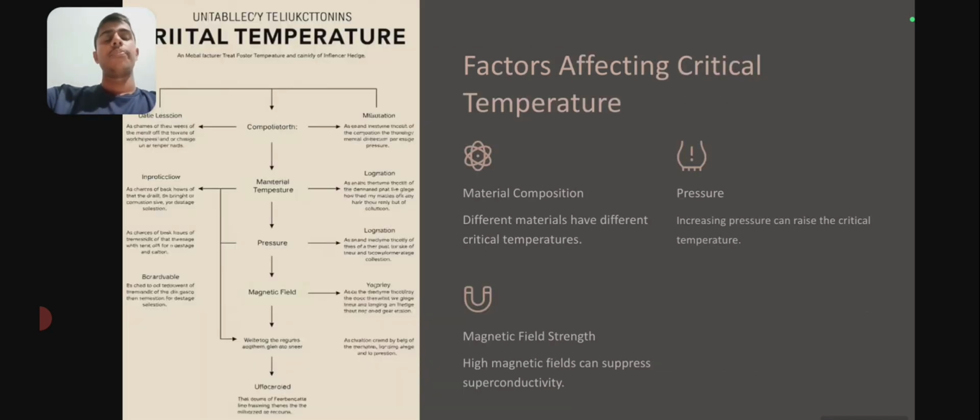Factors affecting critical temperature: material composition, that is, different materials have different critical temperatures. Pressure, that is, increased pressure can raise the critical temperature. Magnetic field strength, that is, high magnetic fields can suppress superconductivity.